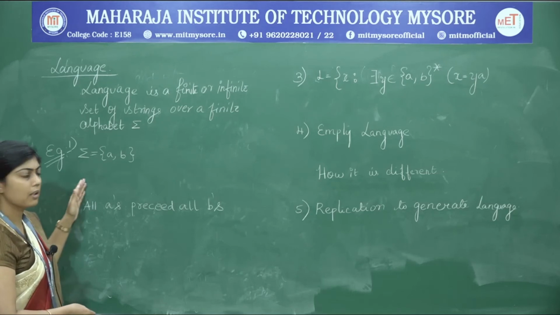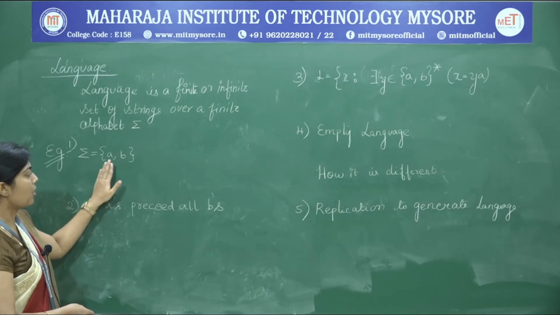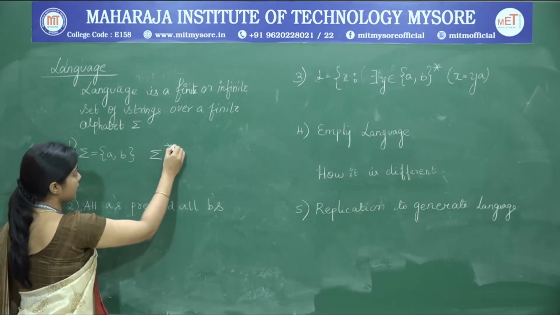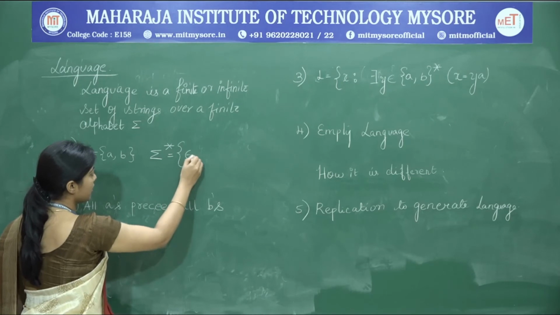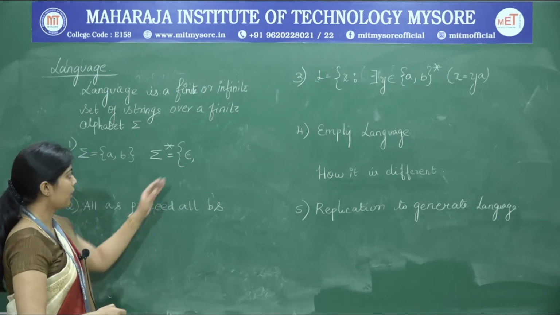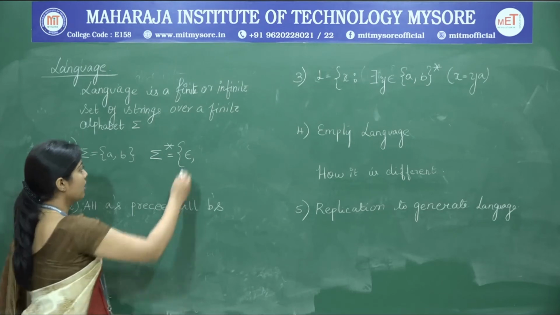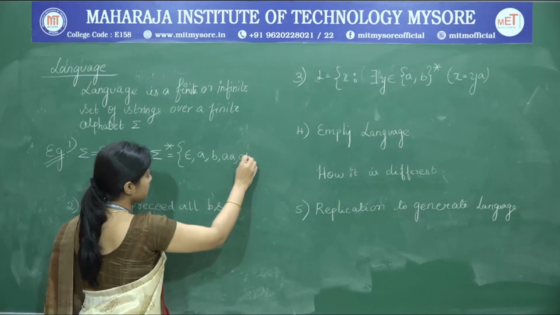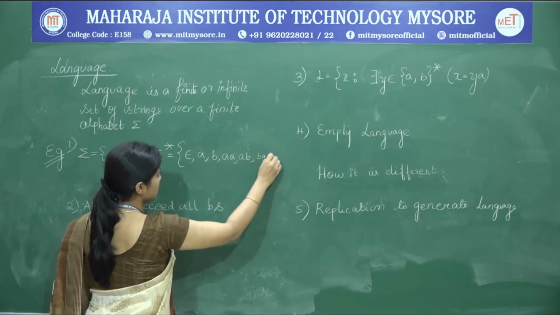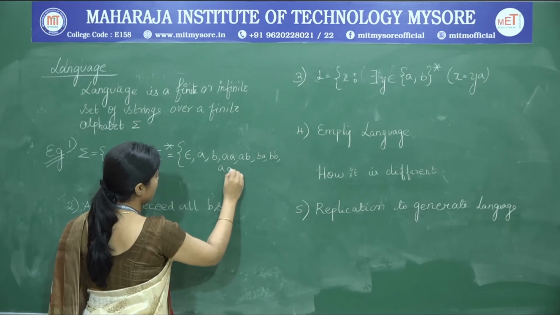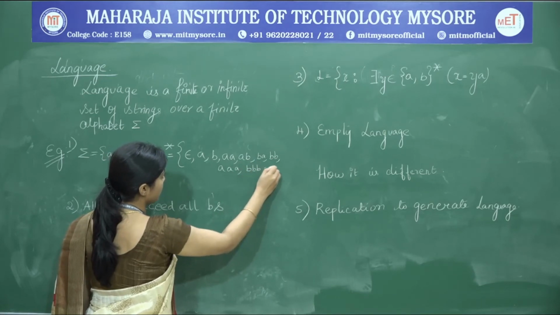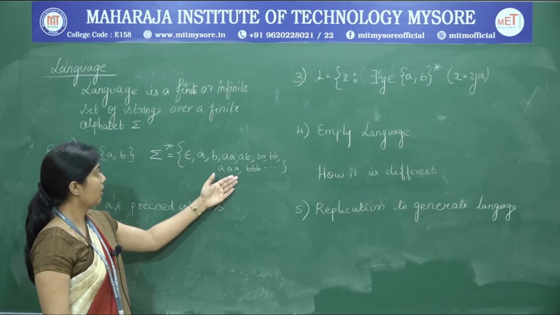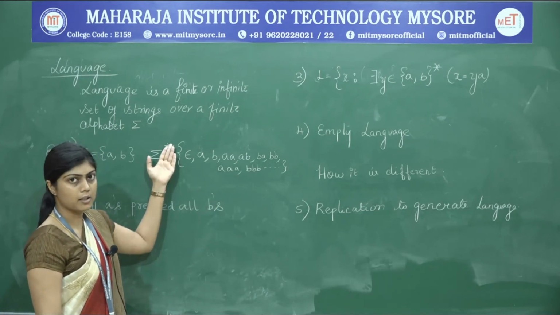We can start framing the different strings possible from a, b. We can call that set sigma star, and we can start framing strings by picking 0 symbols at a time, then 1 symbol at a time, then 2 at a time, and also 3 at a time, and so on. These are all the possible sets of strings, and it is denoted by sigma star.